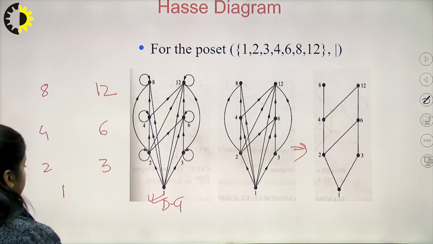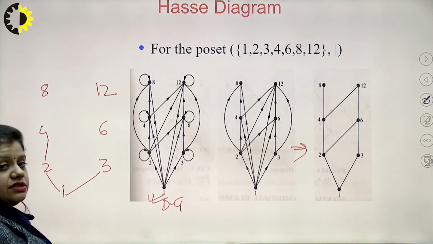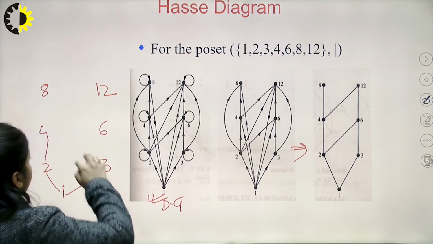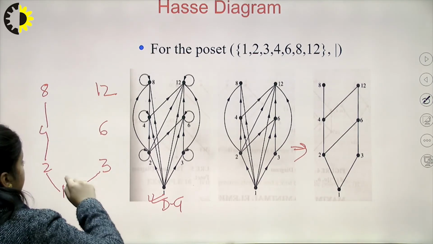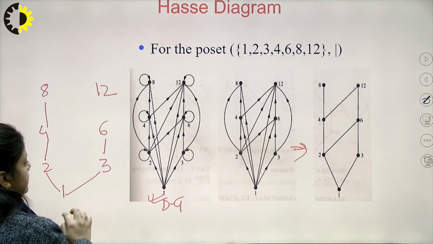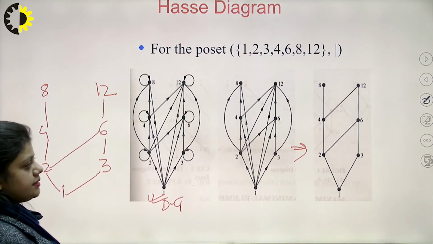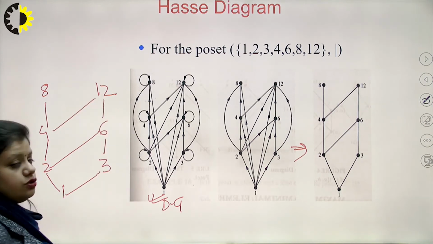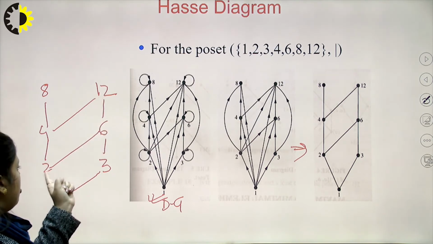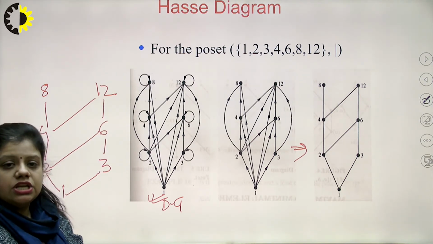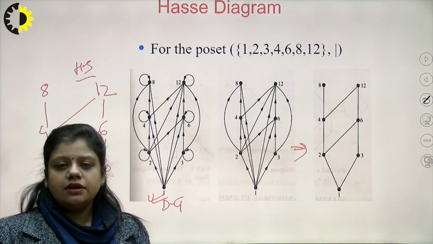The relation is division. 1 divides 2, 1 divides 3. 2 divides 4, therefore 1 divides 4 is not required. 4 divides 8, therefore 1 divides 8 and 2 divides 8 is not required. Again, 1 divides 3, 3 divides 6, 2 also divides 6 and 4 also divides 12. So, when I have shown 2 divides 4 and 4 divides 12, I need not make an arrow from 2 to 12. So, this will be my final Hasse diagram for this particular poset with the relation divisibility.